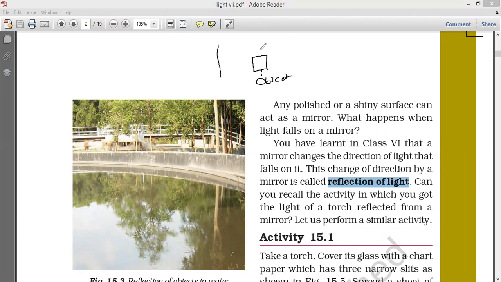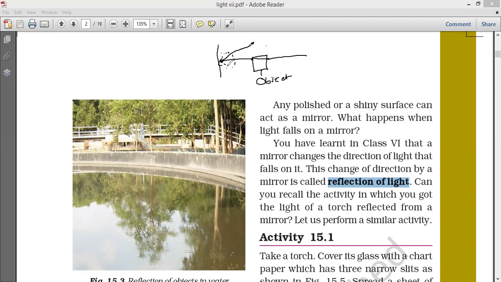You are standing here, and you are seeing the object in the mirror. How are you seeing it here? So light is there, no? Whenever light passes through this, it falls here, is reflected back and reaches your eye. Same ray. This part is visible here.